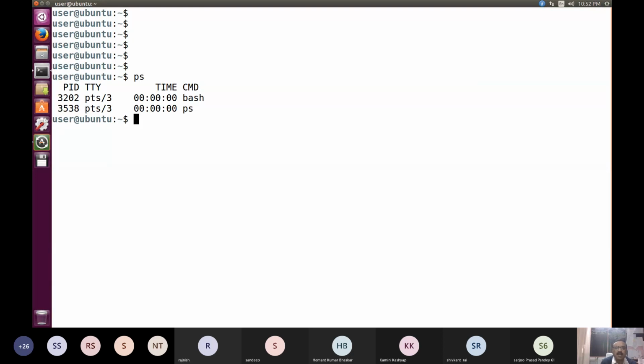So now we'll see some of the commands which are very easy to understand. Since you know that we have a file system which is the hierarchy of directories and files, we'll see how we can create the directories and how we can create the files.